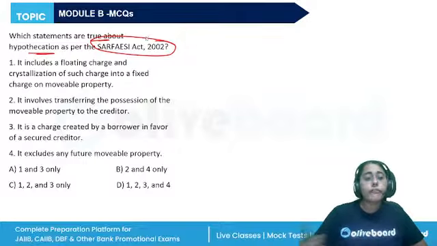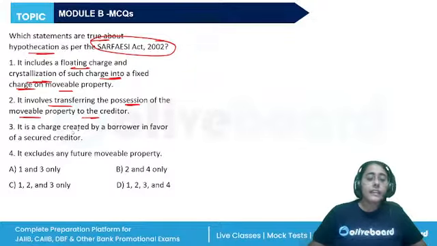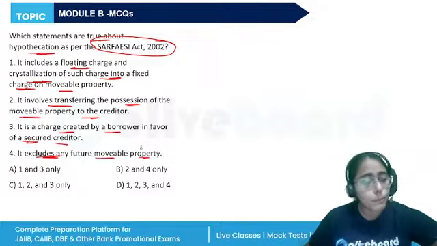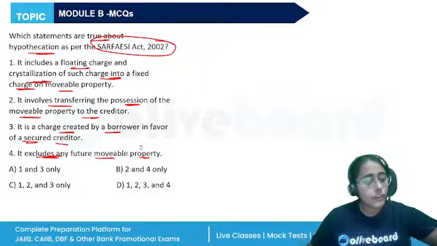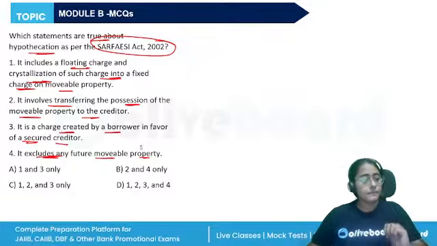It includes a floating charge and crystallization of such charge into a fixed charge on movable property. It involves transferring the possession of the movable property to the creditor. It is a charge created by a borrower in favor of a secured creditor. It excludes any future movable property. So, which of the following statements are correct?